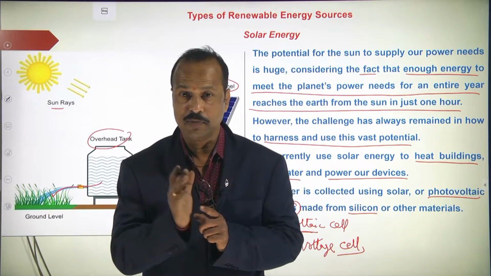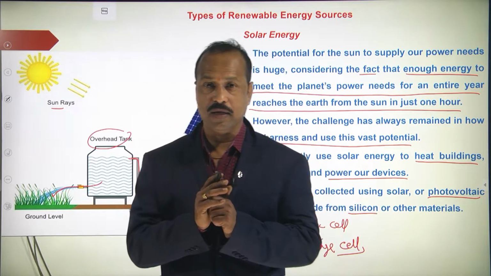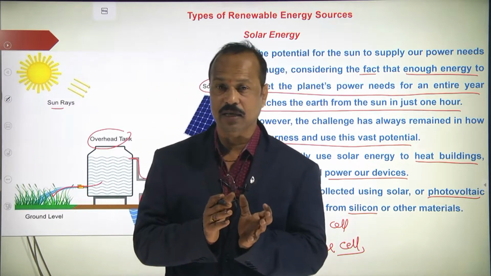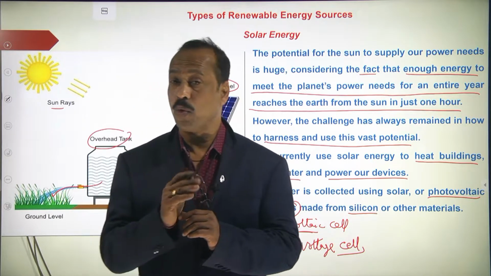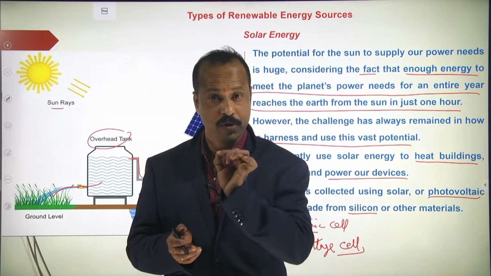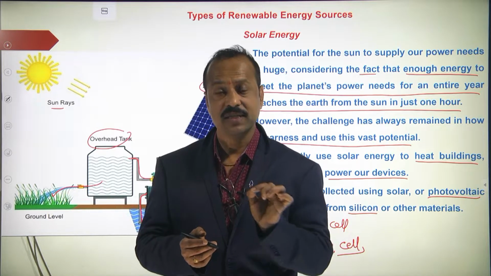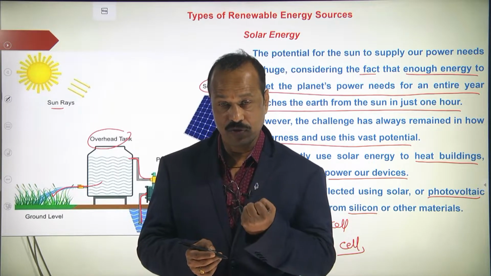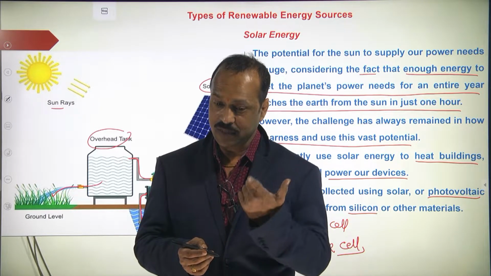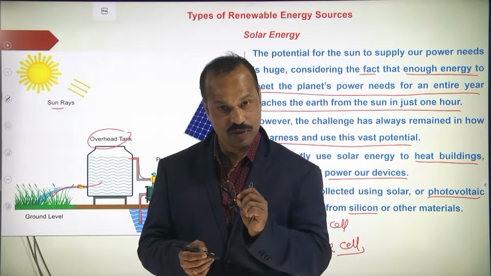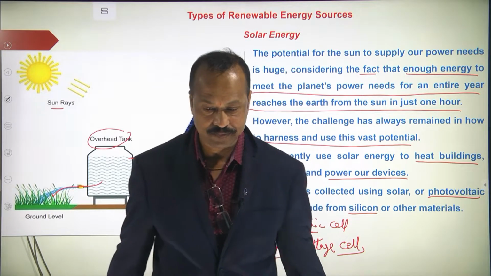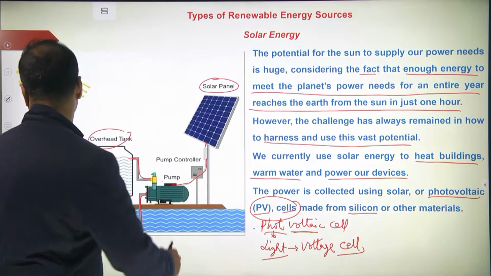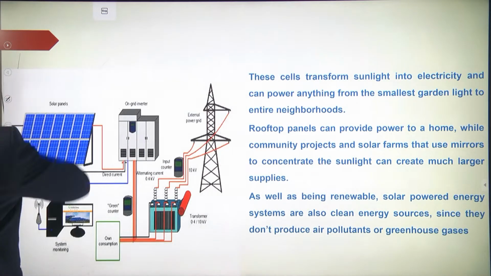You know, no? Plants prepare their food in the presence of sunlight. That process is called what? Photosynthesis. Why is the name photosynthesis given? Because photo means light, synthesis means preparation. So plants prepare their food in the presence of sunlight, so it is called photosynthesis. Clear to you? Right.